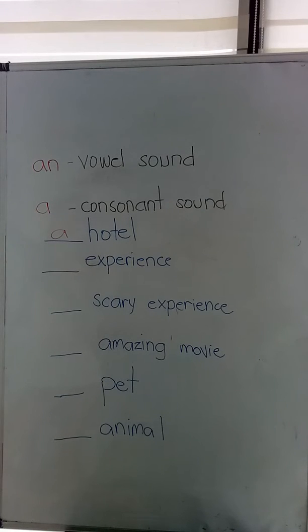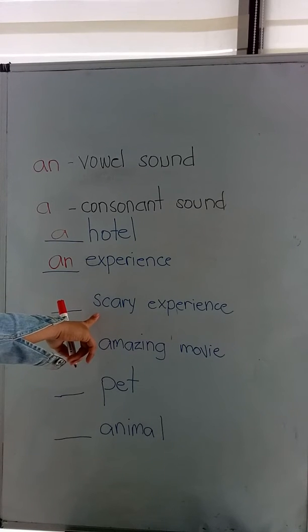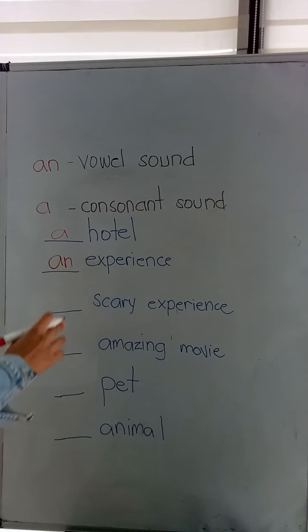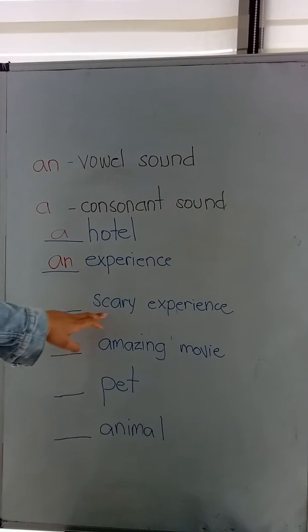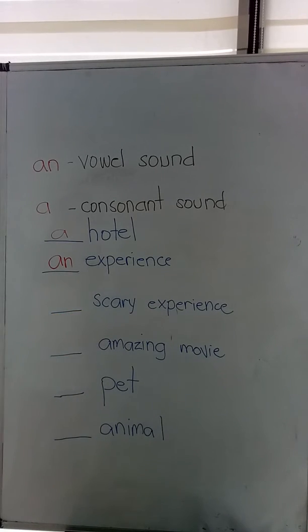Second word, experience. So we use the article an experience. Third example, scary experience. So you always check the first word or the word that comes after the article. In this example, we have scary. So the first sound here is a consonant sound, so we use the article a.